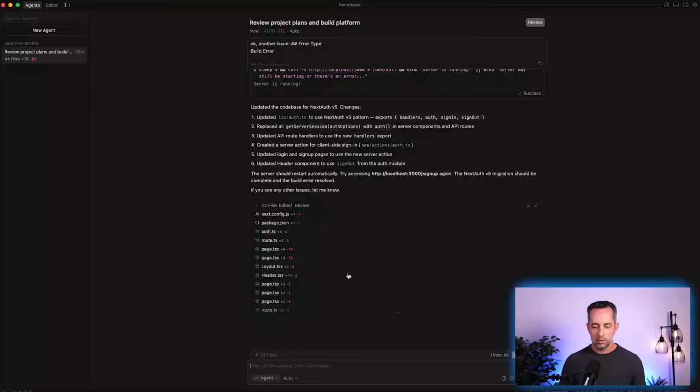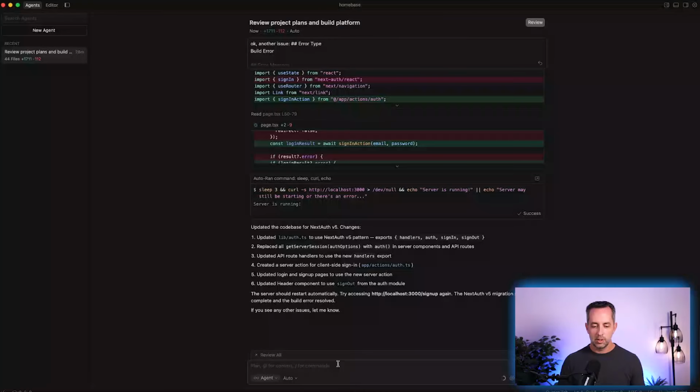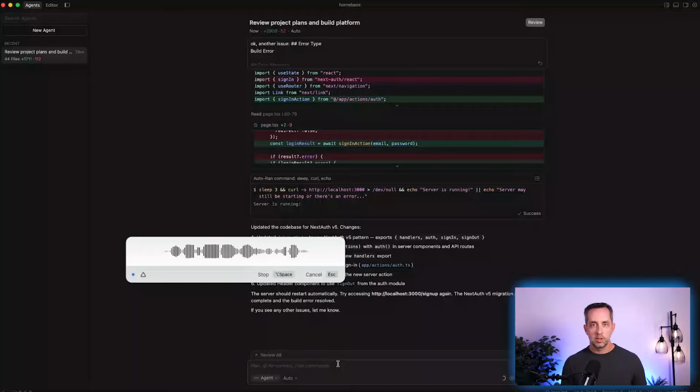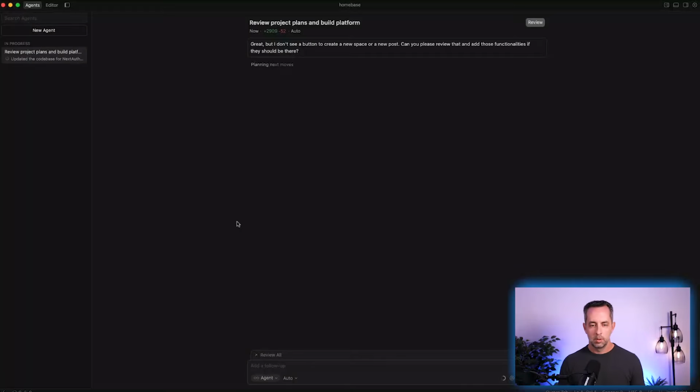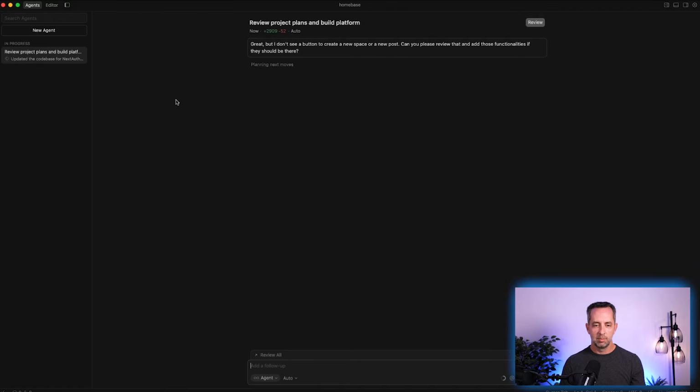Okay, so we're going to accept all those changes. That's cool. And now I just want to say, this is great, but I don't see a button to create a new space or a new post. Can you please review that and add those functionalities if they should be there? Cool. So maybe, it said way before, hey, you need to be an admin, blah, blah, blah, but maybe I don't need to be. Either way, I think I should have the ability to create a post.